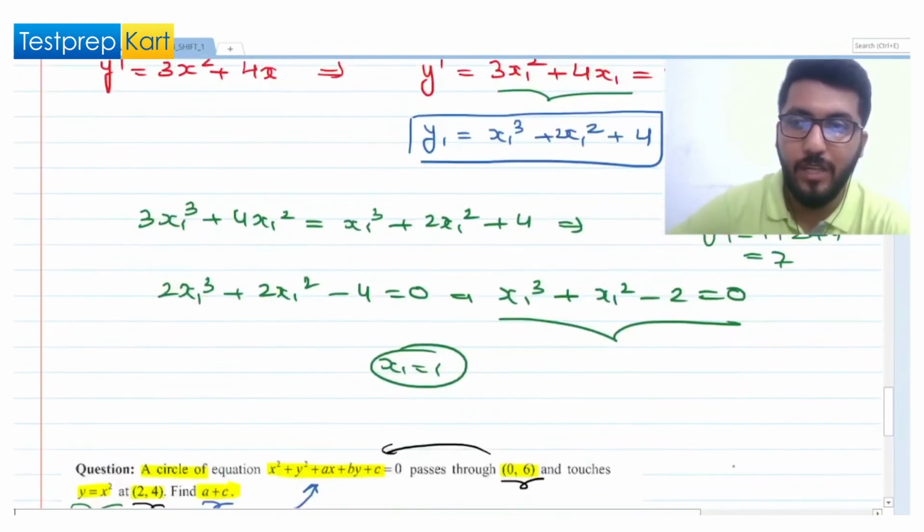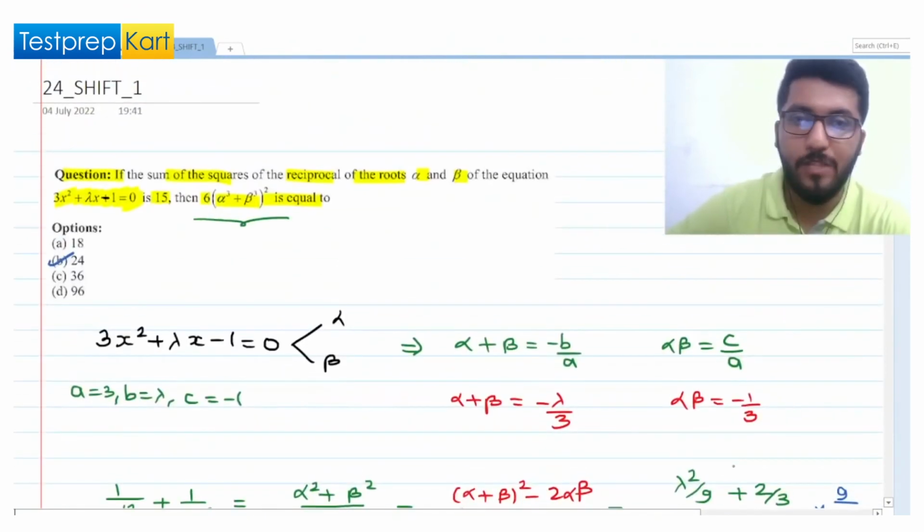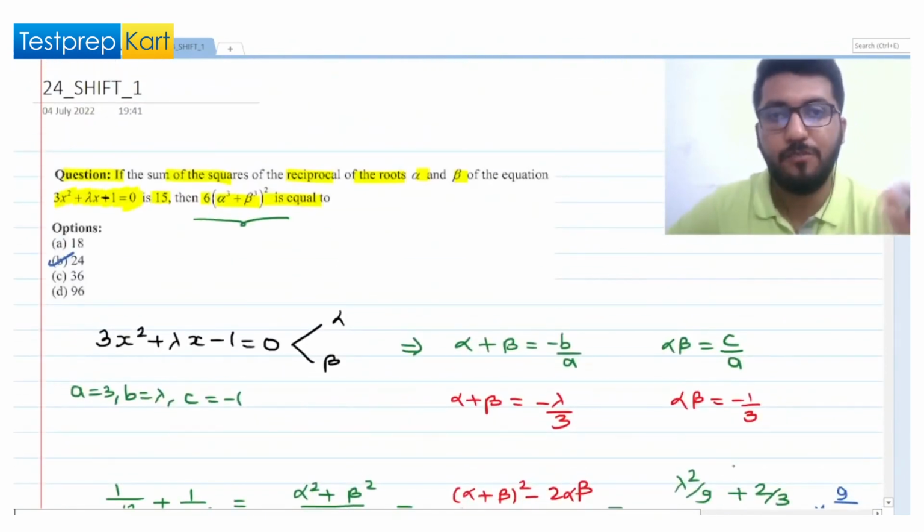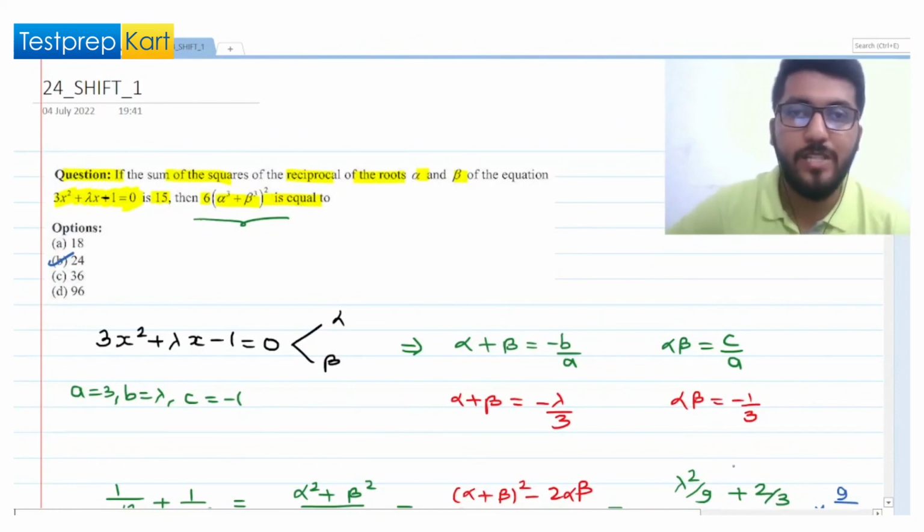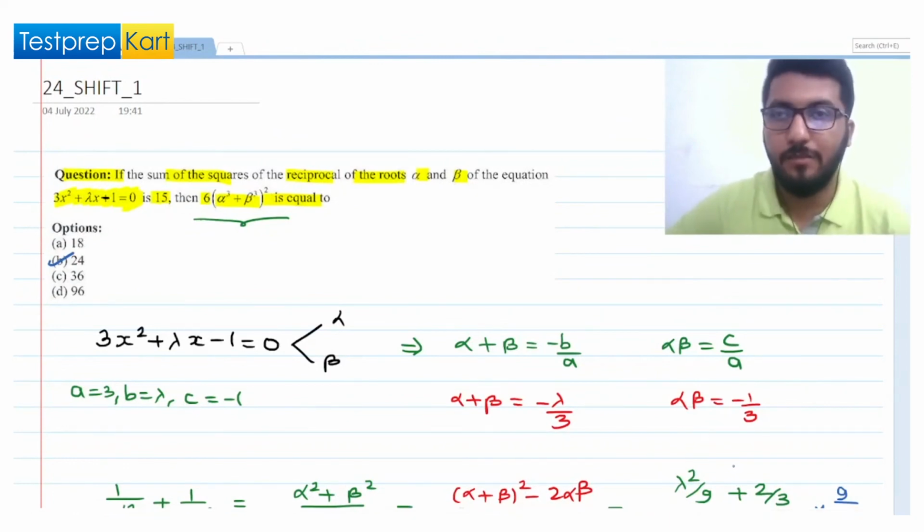So all the 5 questions, I hope you have learned many things from these 5 questions. We will be bringing 5 questions from each shift. So please try to use these questions as a revision thing, and also try to align your preparation along with it.